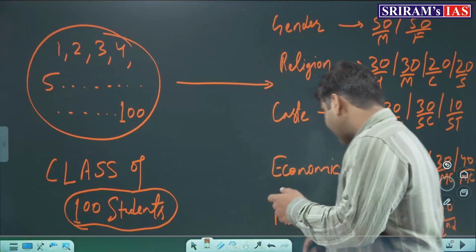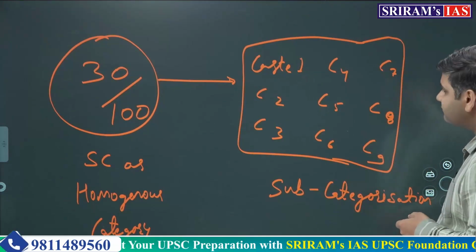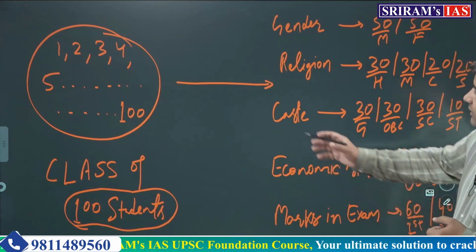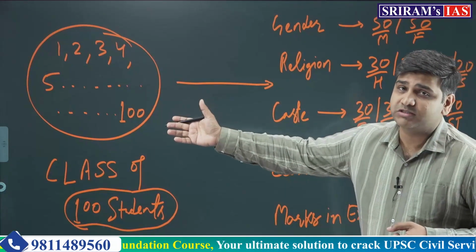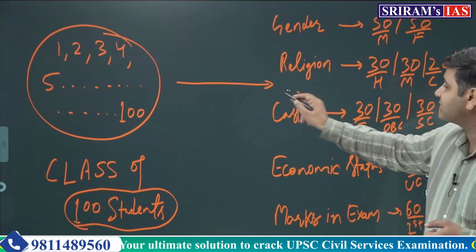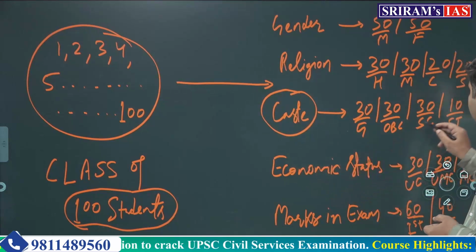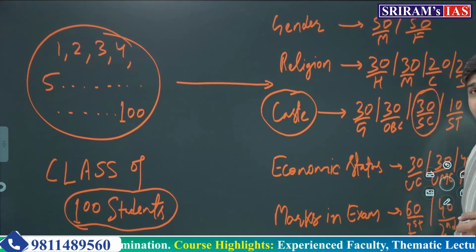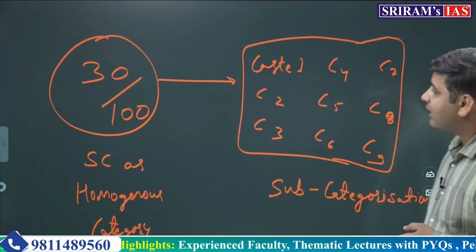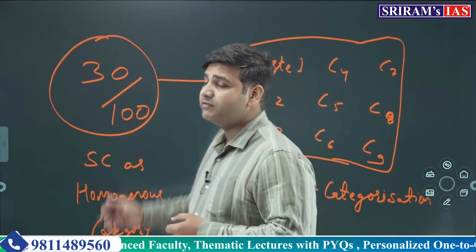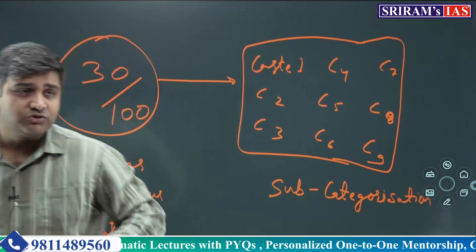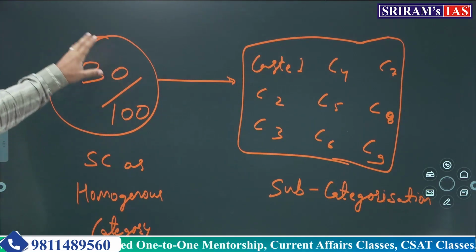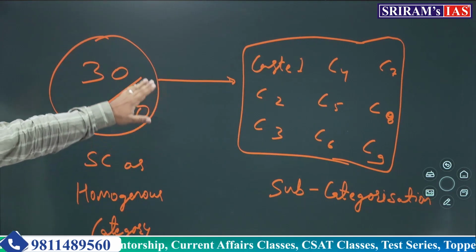Now, moving on to the next slide, if these 100 students were categorized on the basis of caste, and you pick up this one categorization, if 30 of these students belong to the scheduled castes, so out of 100, 30 of them belong to the scheduled caste. So this is one homogeneous category which is called scheduled caste.